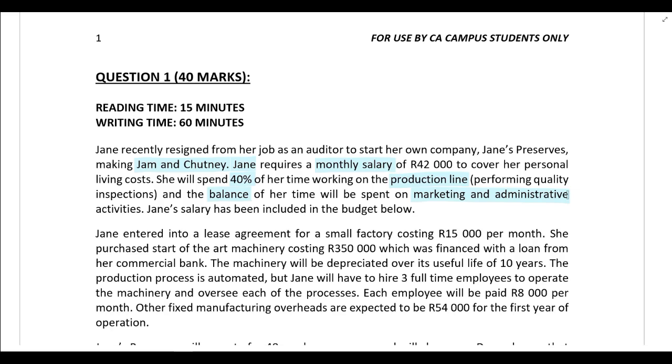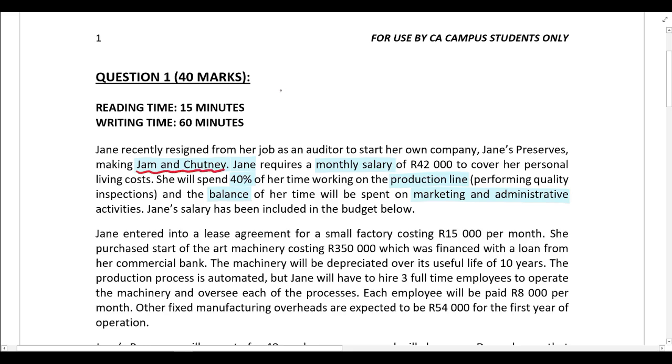All right, so as you know, whilst we are working through the information provided in the scenario, it's important to identify whether a cost is fixed, variable, or semi-variable. So let's start with Jane's salary that we've been given over here. First, it's important to identify the type of company that you are dealing with. We are dealing with a company that makes jam and chutney.